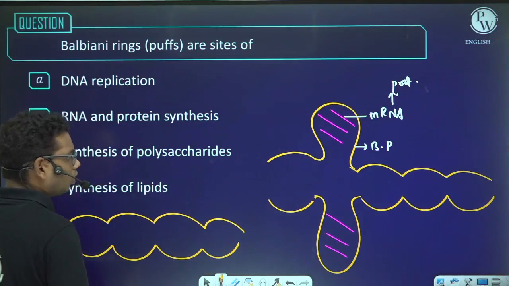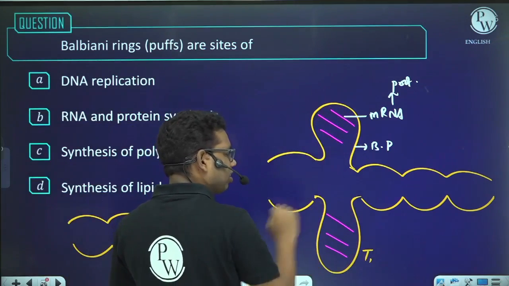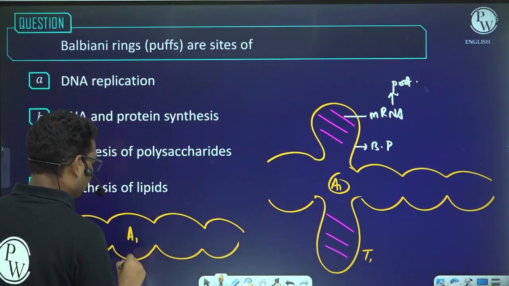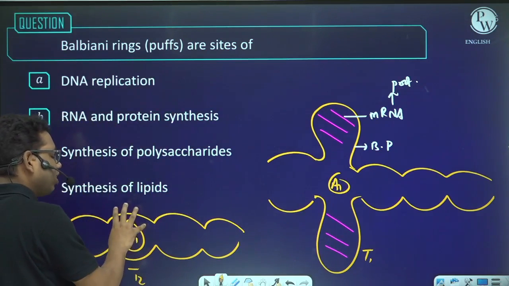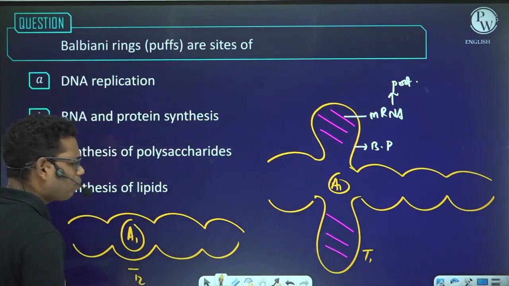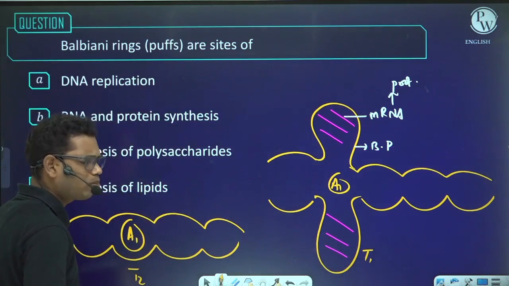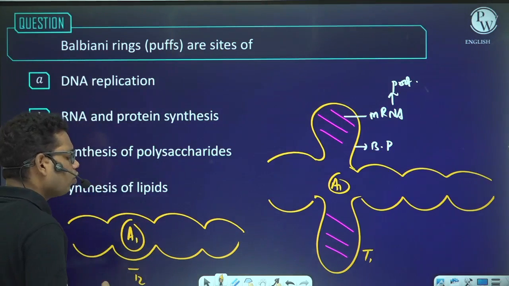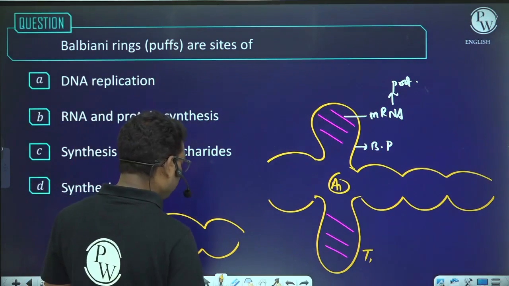Okay, so at time T1, the Balbiani puff is present in this area. Suppose this is area A1, and at time T2, the area A1 is present in this way. That means the Balbiani puff is present only in time T1, not in time T2. And suppose at time T2, the genes present in this area have to form some proteins. Why? Because in time T2, some proteins are required by the cell, which are synthesized by the genes present in this area. Suppose A2. In this area A2, what will happen?